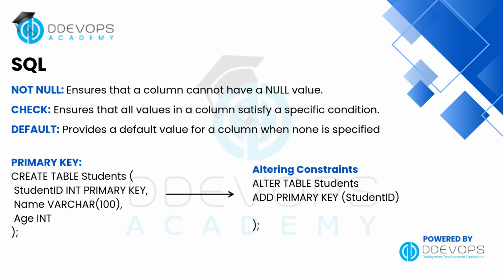Prevents a column from having null values. Every row must include a value. Check. Validates that values meet a specific condition, like age must be greater than 0. Default. Automatically assigns a value if none is provided during data entry. For example, to create a table with a primary key, you can also add a primary key. These constraints help keep your data accurate, consistent, and meaningful.